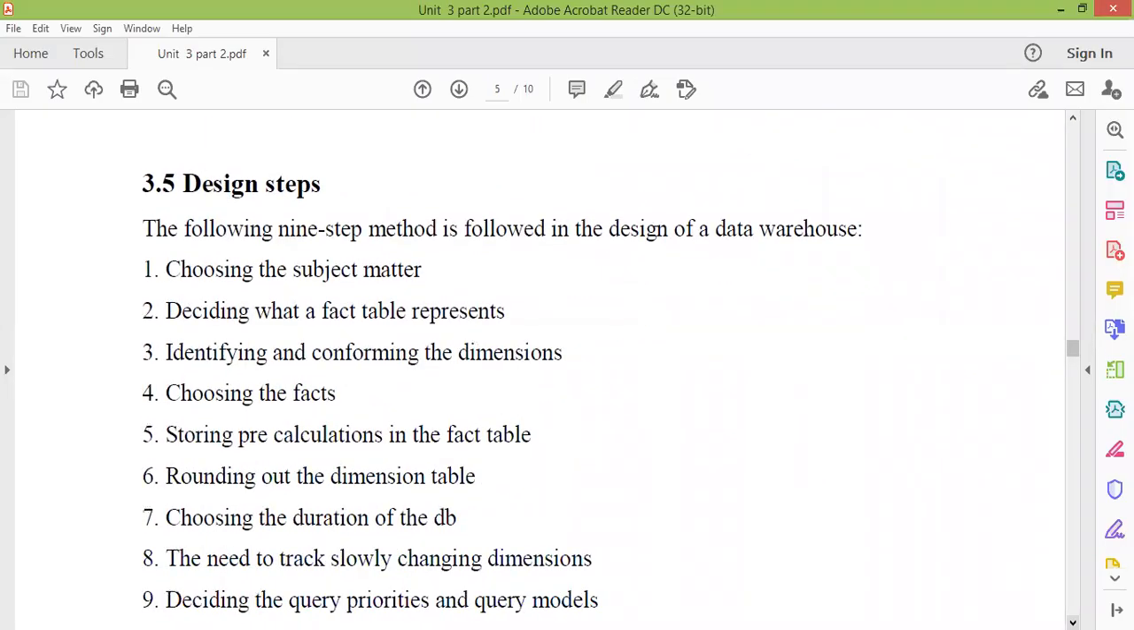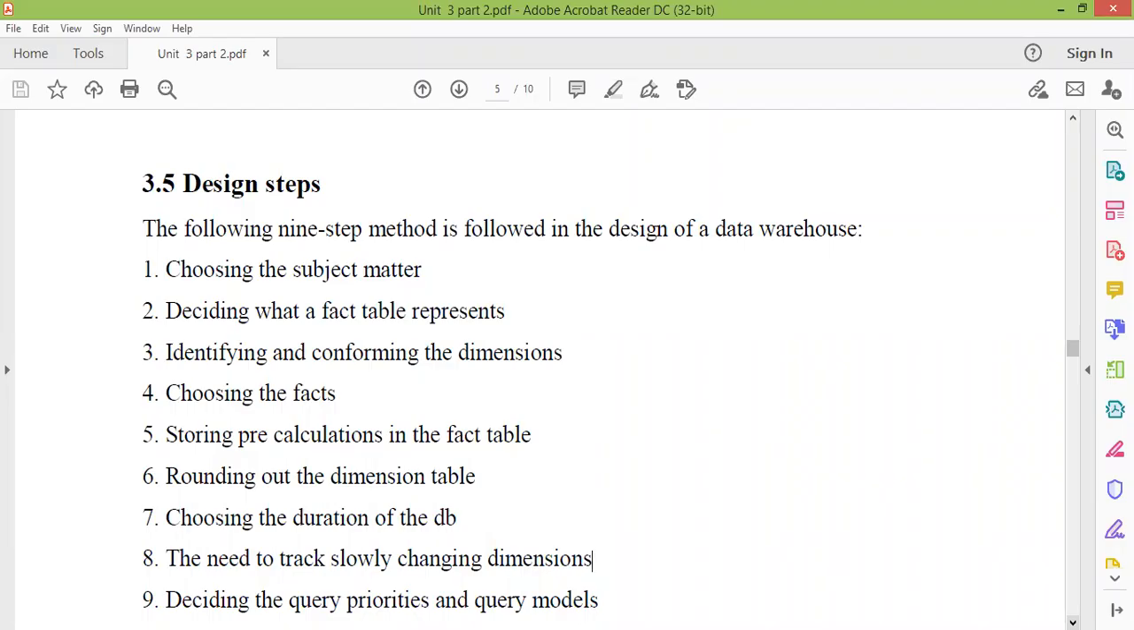So these are the certain design steps. We have mainly 9 design steps. These design steps are used to follow the design of the warehouse. The first step is choosing the subject matter.